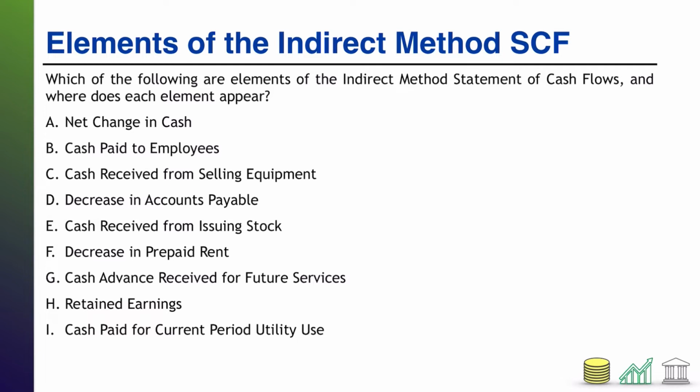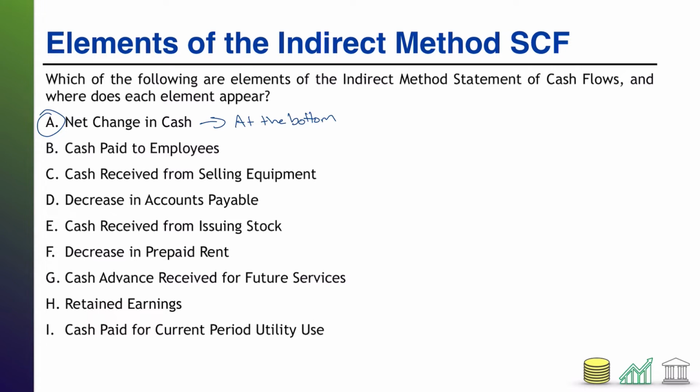All right, welcome back. So let's just go down from A to I, see if we can identify whether it goes on the indirect method statement of cash flows, and if so, where it goes. First up, net change in cash. That does show up on the indirect method statement of cash flows. It shows up at the bottom, usually the third line from the bottom, because you have the net change in cash, then you have beginning cash, you add the two together, and you have ending cash.